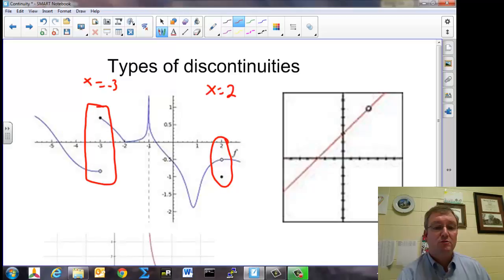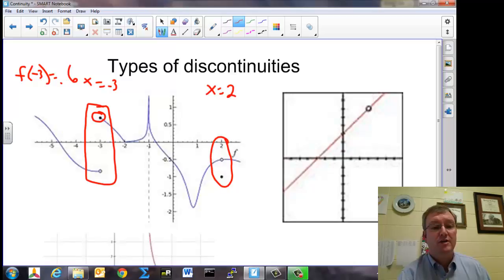So let's talk first about this point of discontinuity here. And let's look at it in light of the definition. So the first part of the definition says, is f of -3 defined? Is there a function value for -3? Yes, there is a function value. The function value is this point right here because there's a solid dot there. And we're going to say that that looks to be about 0.6. So it passes the first part of our definition.